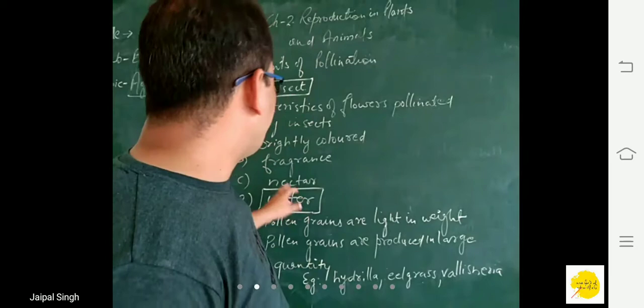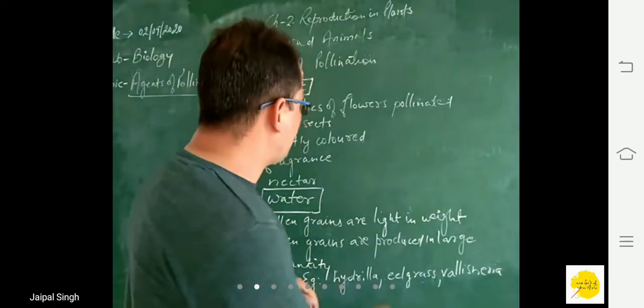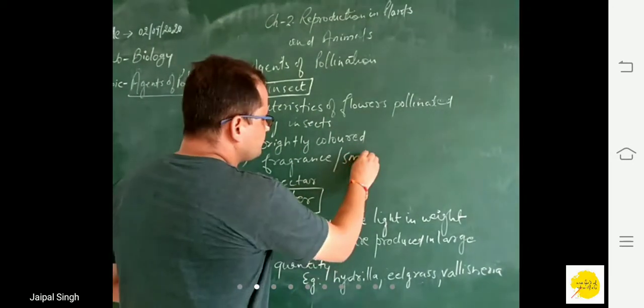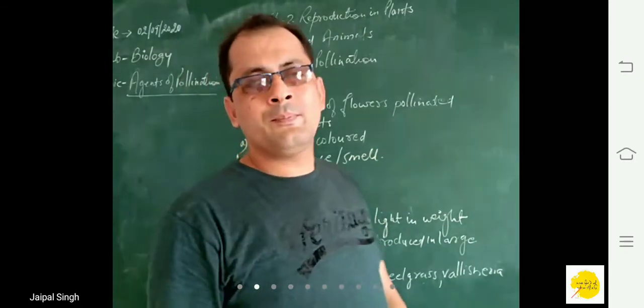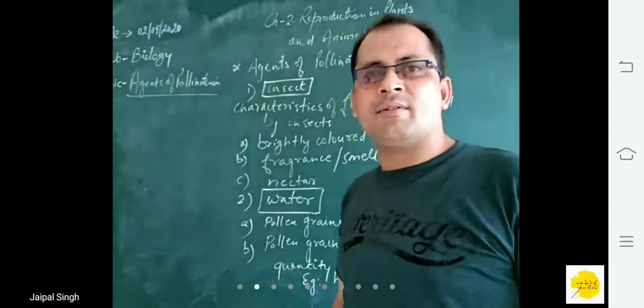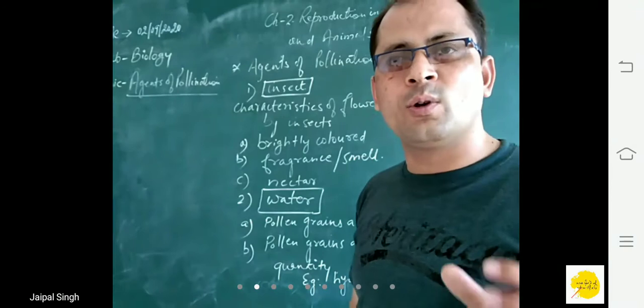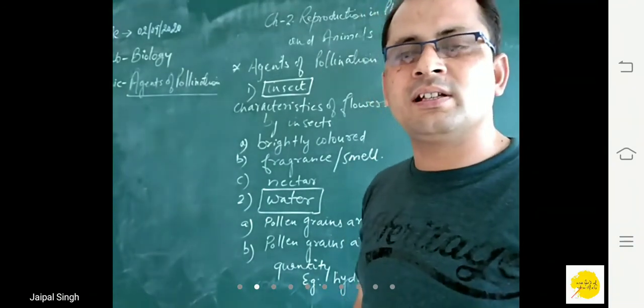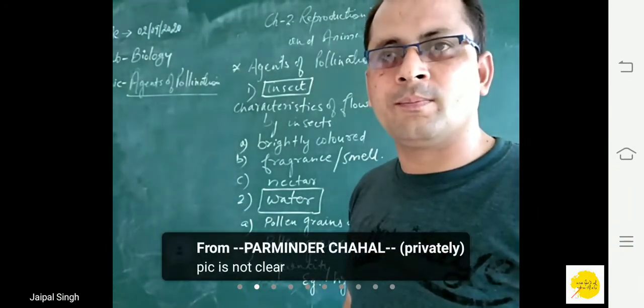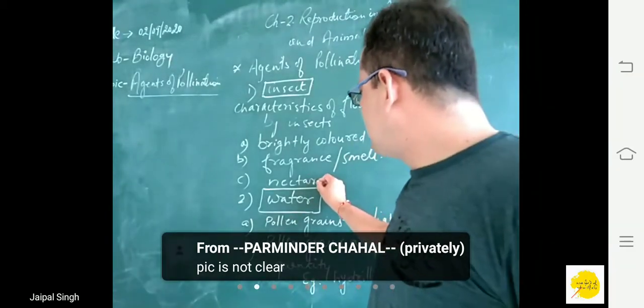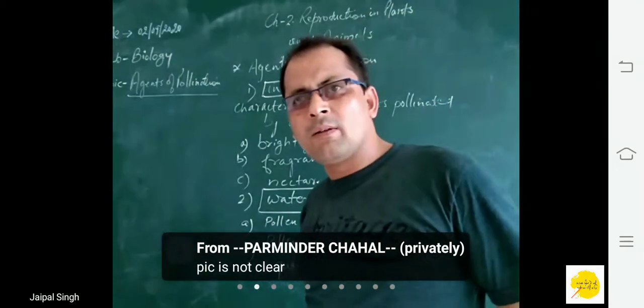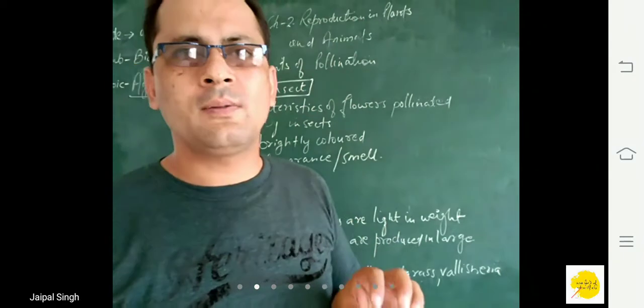Next is fragrance, which we can also call smell. The flowers have a sweet fragrance, बहुत अच्छी सुगंध होती है इनमें, जिसकी वजह से insects इनकी तरफ attract होते हैं. Then third is nectar. Beta, nectar is juice.